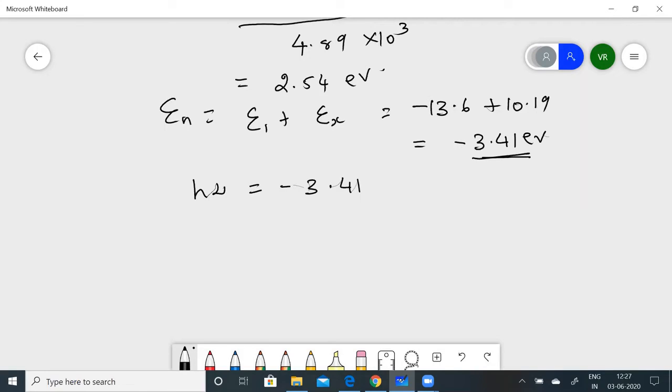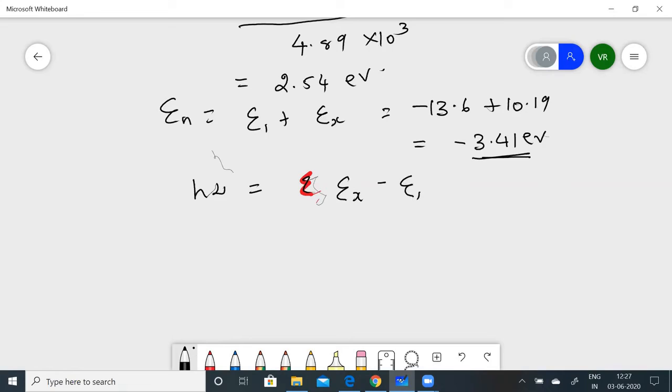Or in other words, I'm sorry, children. Wait. H nu is equal to Ex minus E1. Okay, Ex minus E1.